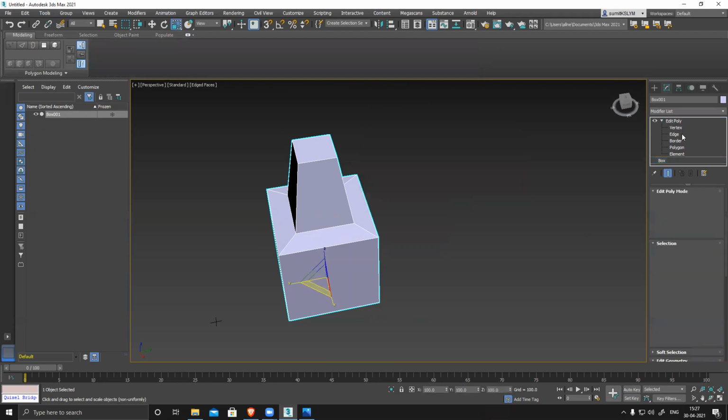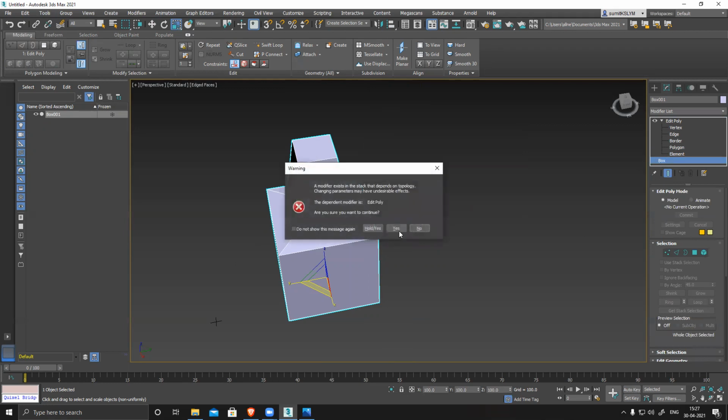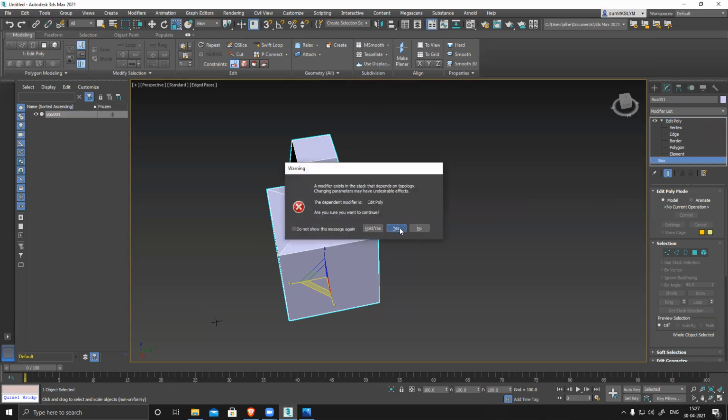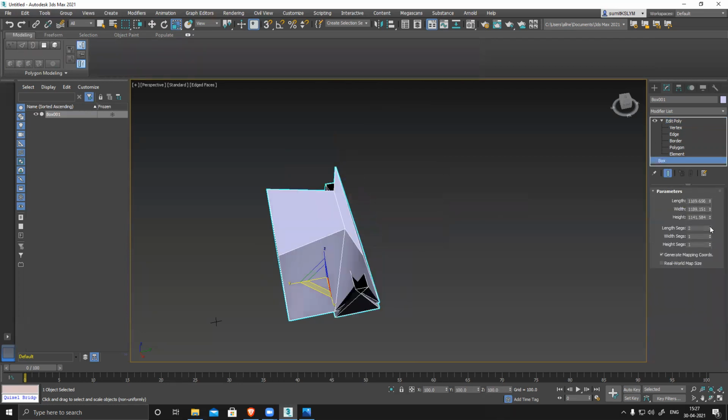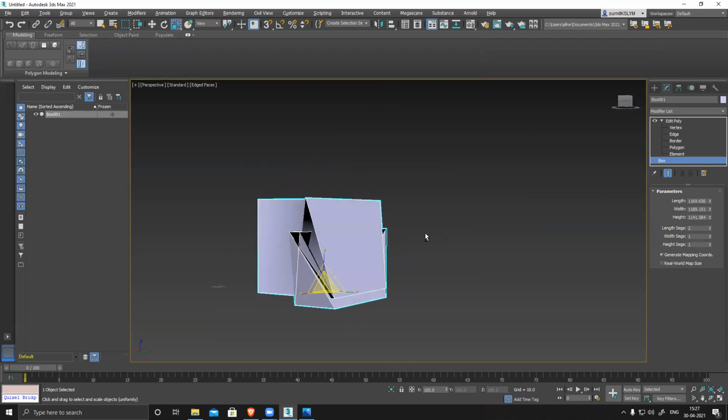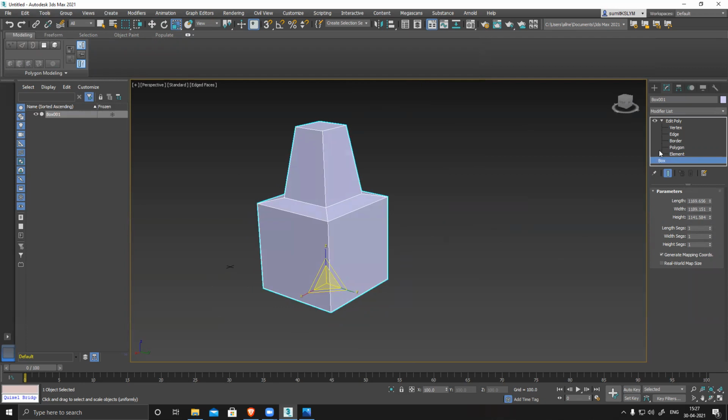But if I go back to edit and again go back to box and press hold no, it won't go to box. It will stay at edit poly only. Basically, if you press yes, it stays here. If I change anything, you see, it destroys your shape. So basically yes and hold are kind of the same. It basically holds the shape. It won't destroy the shape. But if you modify any parameter there, it will obviously affect your model. So this is not recommended.